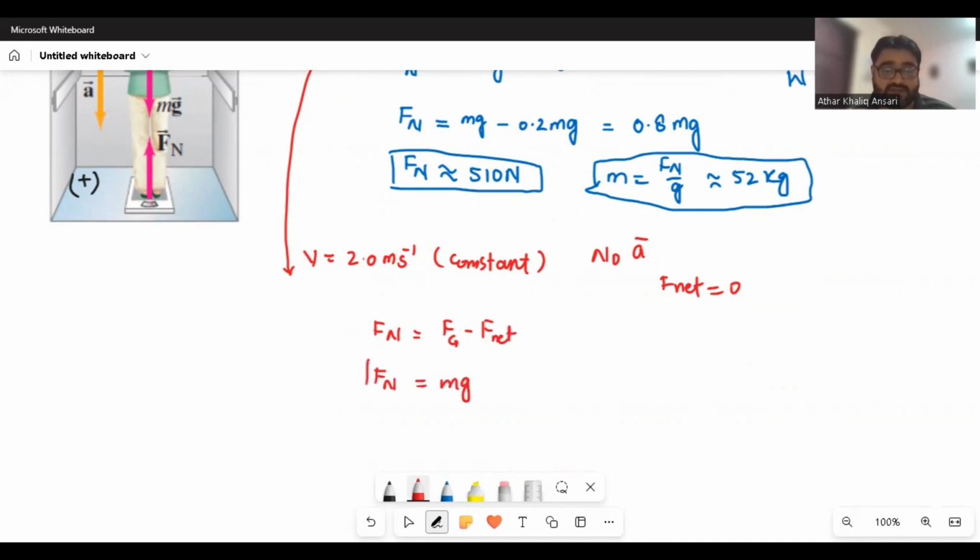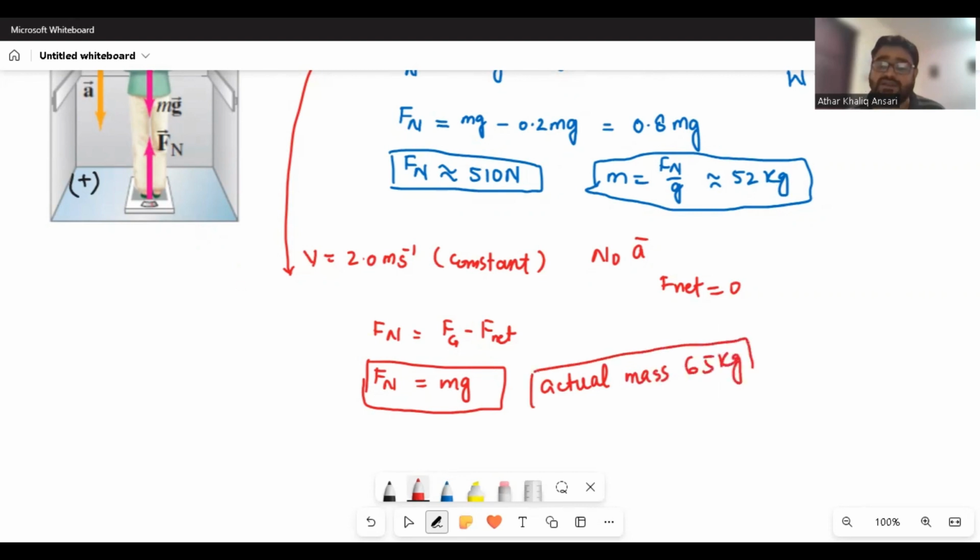What does it mean? That the scale will measure the actual weight. The actual weight was 640, so the scale will give the actual mass, and the actual mass was 65 kilograms. So it is like the situation where the lady is not moving, she is on the ground at rest. So it's the same situation.